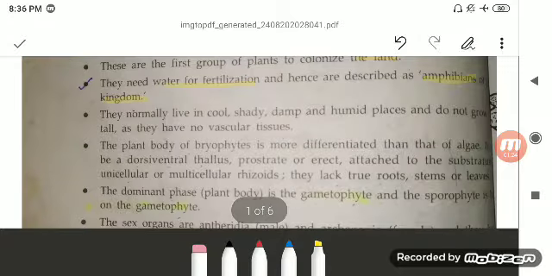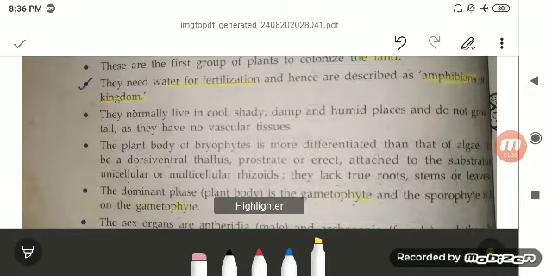The next and very important point is they live in cool, shady, damp and humid places and do not grow very tall. Another criterion is that they have no vascular tissue. The body is differentiated, but they have no vascular tissue because they can live in water as well as on the land, but the land is basically damp places, that is your marshy lands.